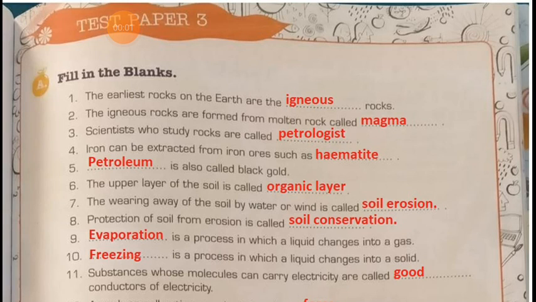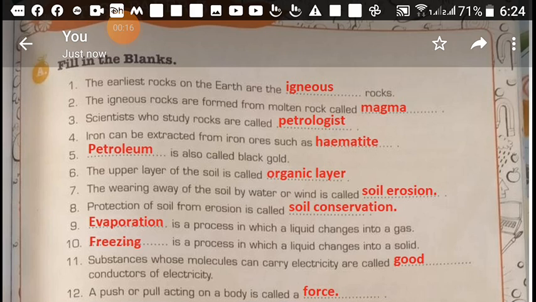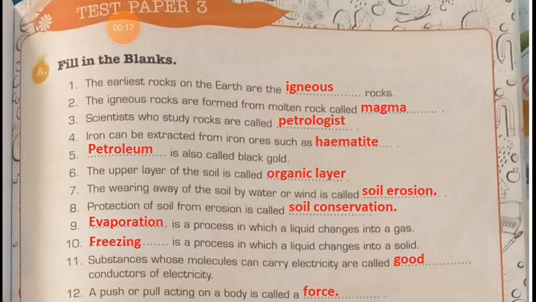Hello everyone. Today we will discuss fill in the blanks, which is the objective part of test paper 3. Here, the first fill in the blank is: the earliest rock on the earth are the dash rock. Answer is igneous rock. Igneous rocks are the oldest rock on the earth.